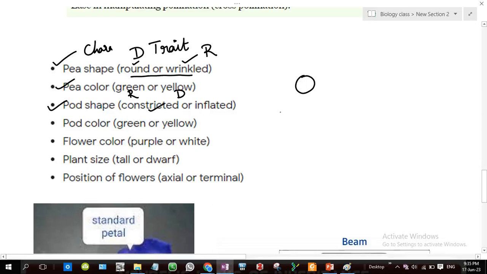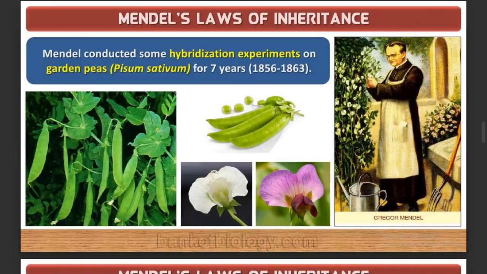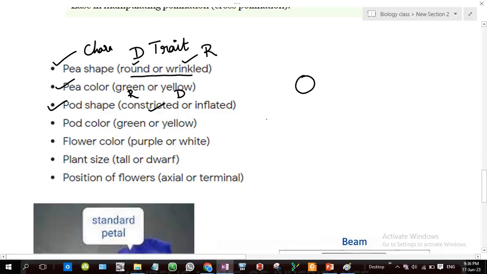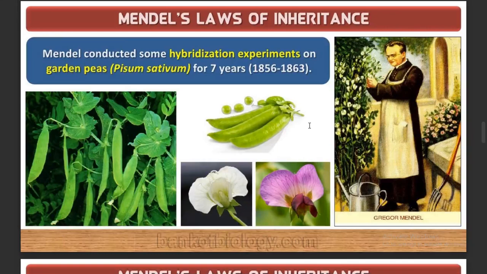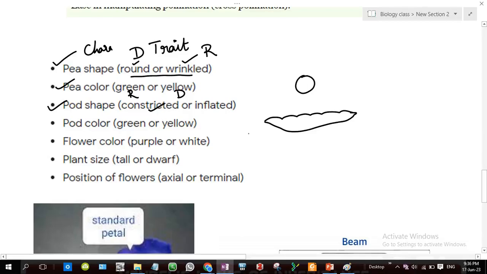Constricted means it is not plain like this; it is going to be like this, a pod like this. And if it is inflated, it is full, like how a balloon is inflated, puffed up. So that is inflated, and constricted is going to be like this. Next character, pod color. The pod color is once again green or yellow, and pod color is the color of the covering.